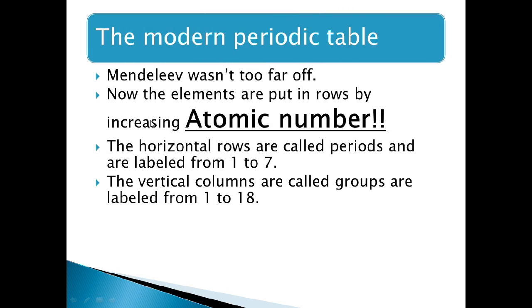But Mendeleev wasn't too far off. Now elements are put in rows as he put them in rows, which are called periods, and their number in the modern periodic table is 7. The vertical columns, or groups, number 18.